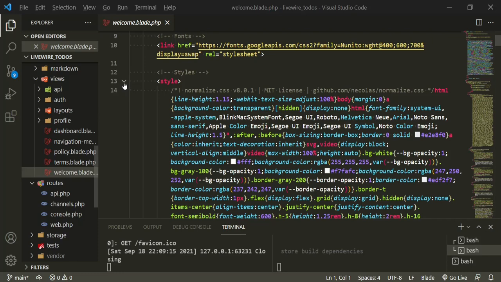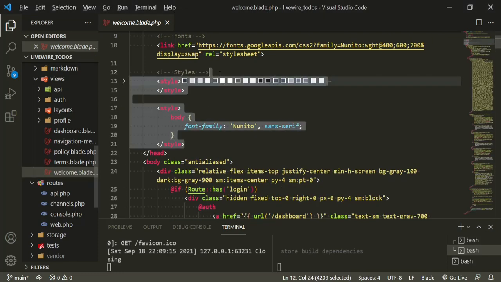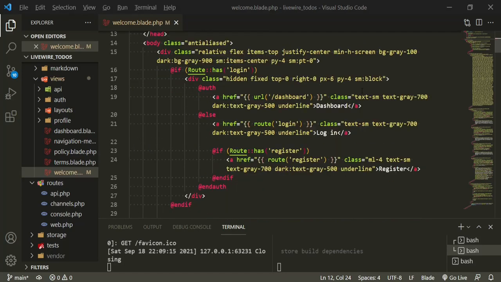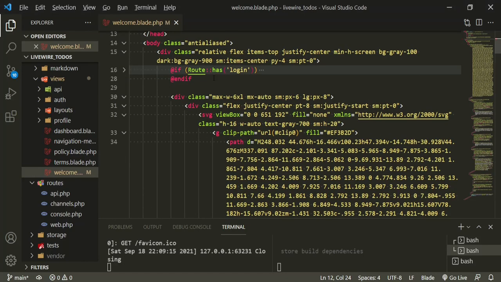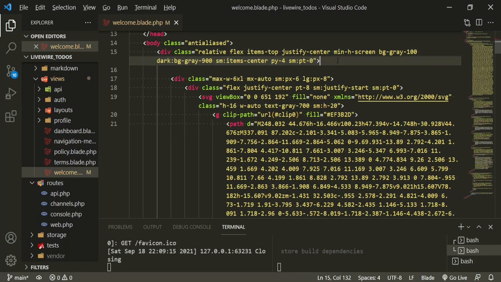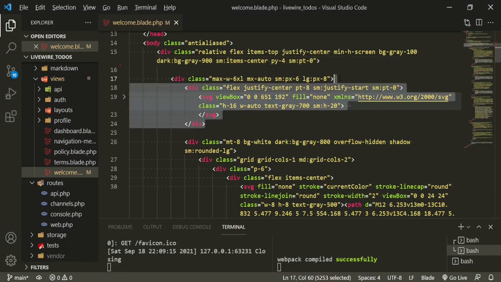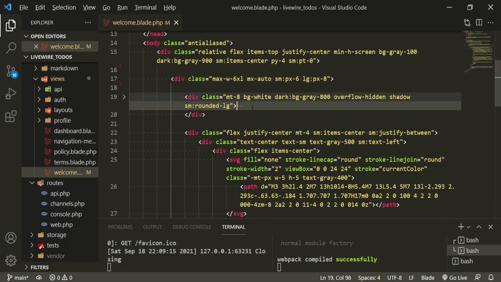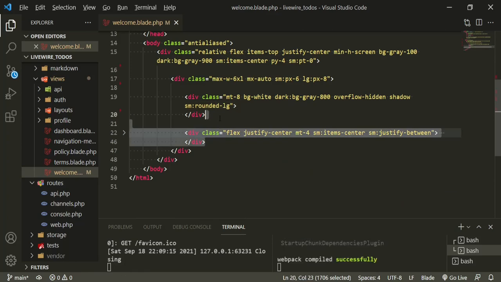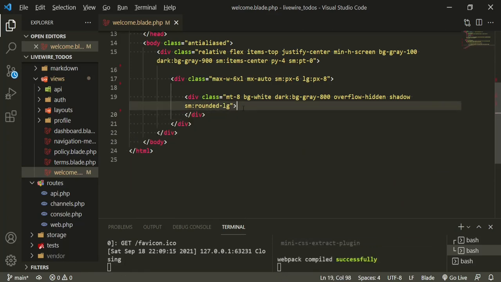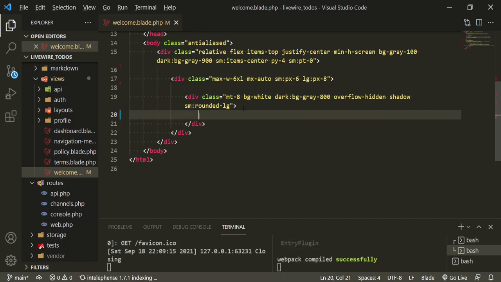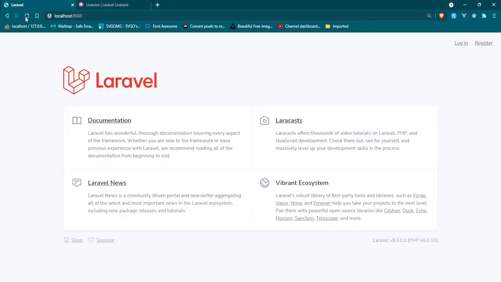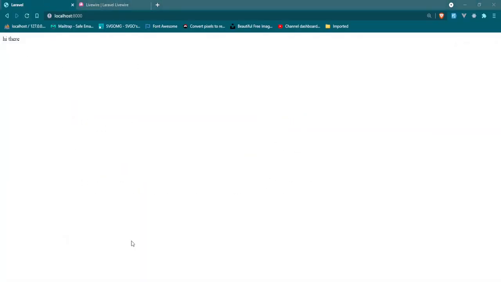I want to get rid of all of this. Yep, you too. And then we can go ahead and also get rid of this questionable login stuff. And then SVG can go. And then pretty much everything from here. And also this stuff, gone, gone, gone. And just to make sure that we didn't get rid of absolutely everything, let's say hi there. See what happens. Back. Refresh. Okay, looking good.